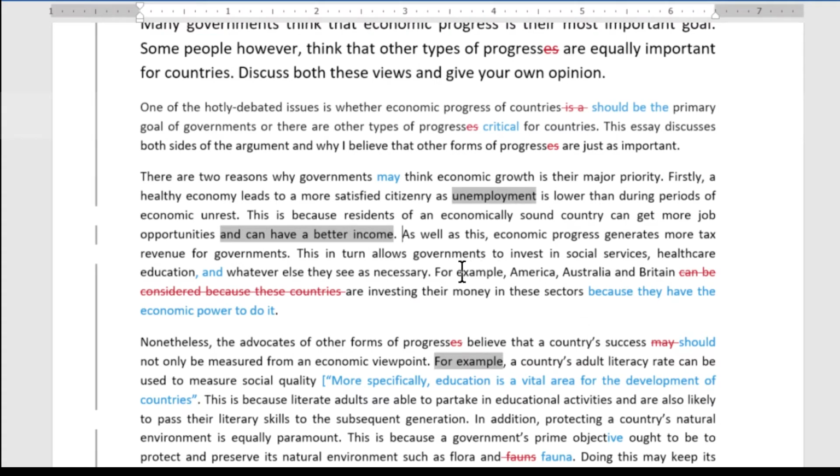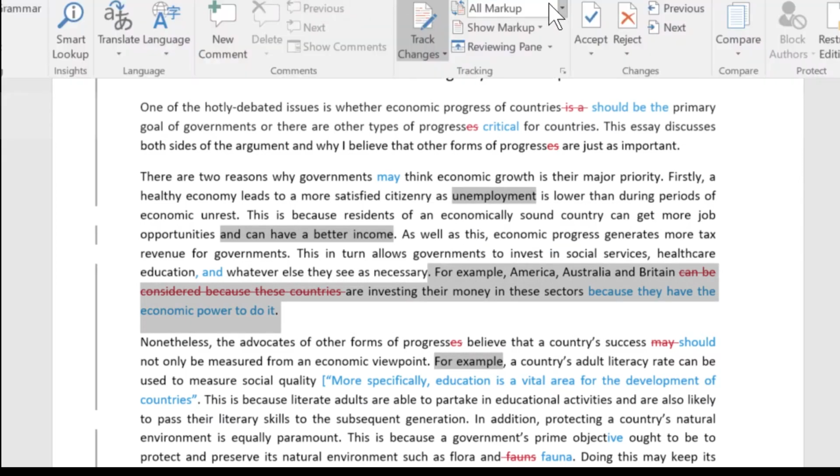And we've got the example. So the point is that we have tax, and then that can be used for social services, healthcare, and education. And then we've got an example: for example, America, Australia, and Britain. Let me show the original. If you look at the original, you'll see why this is not ideal.